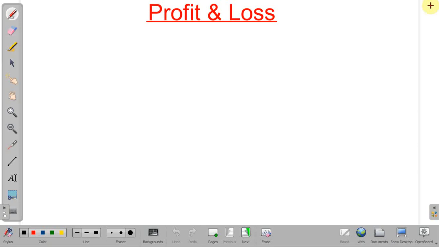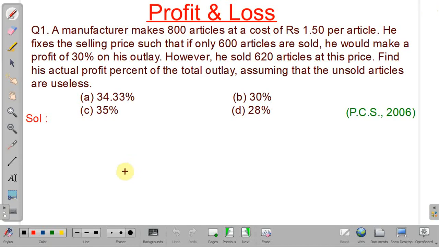In this lecture, we will discuss some important problems on the topic profit and loss. So let's start. See, in this problem, what is given?